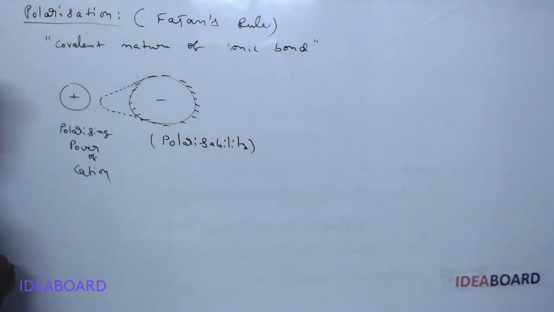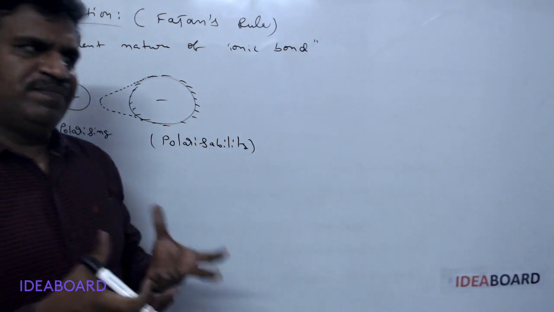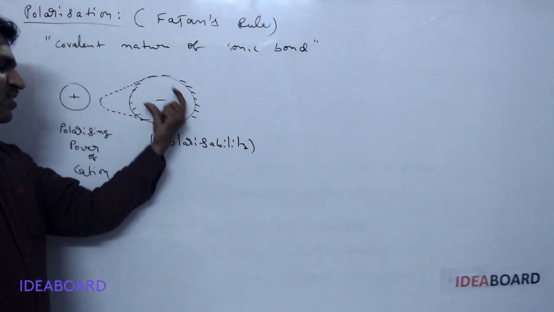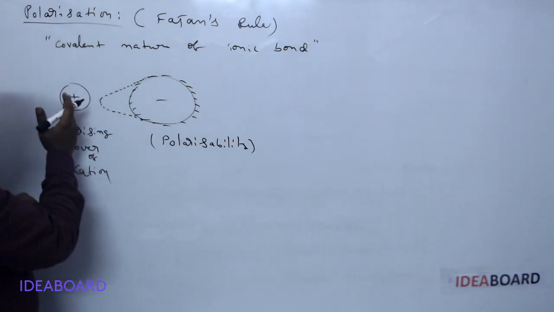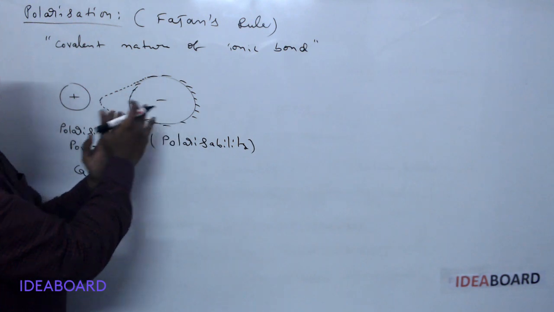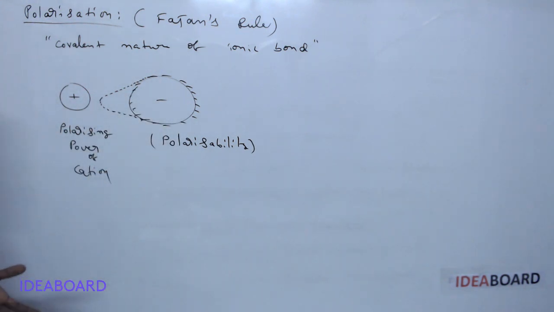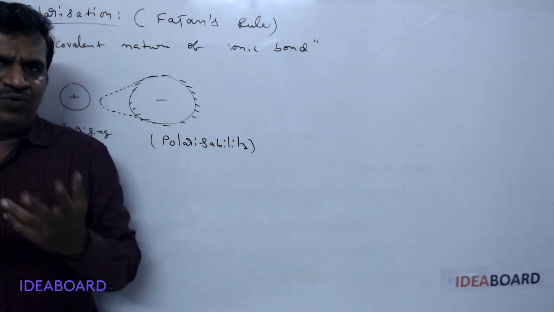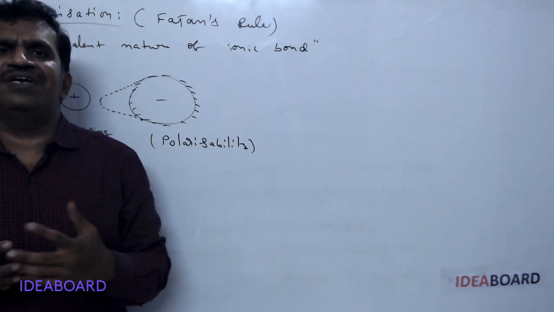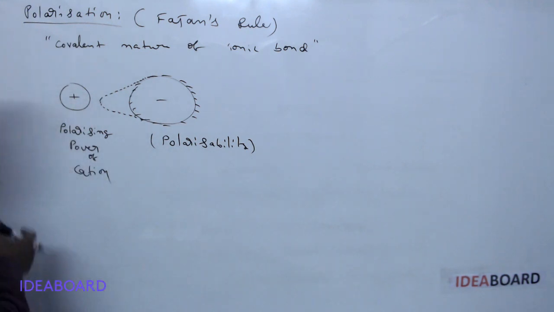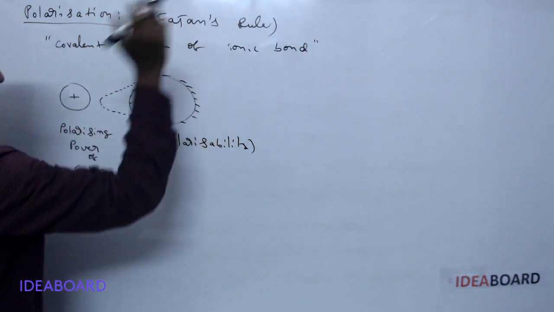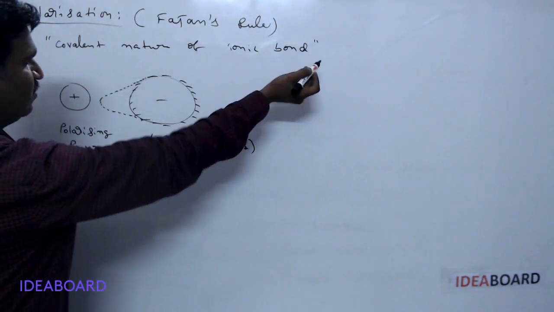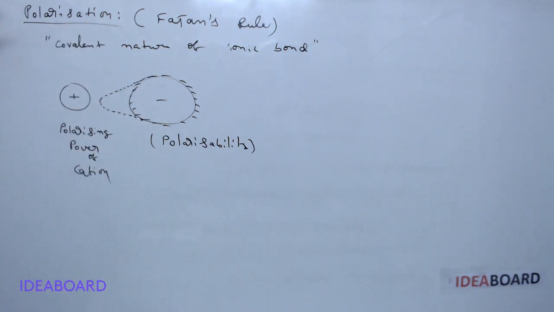of the electron cloud. And in this process, what happens? Suppose there is an ionic compound, and the cation is attracting the negative charge of the anion. Slowly the negative charge is depositing on the cation, and it becomes neutral, and the anion also becomes neutral. Whenever there is no charge, both become neutral species. If neutral species have attractions, it is simply called a covalent bond. So there is a covalent nature in every ionic bond or every ionic compound. The covalent nature of an ionic bond or ionic compound is explained by the concept of polarization.